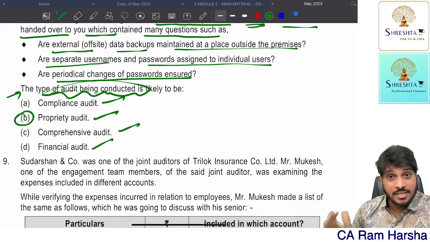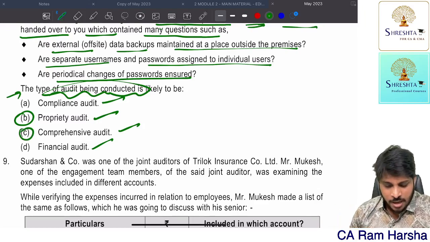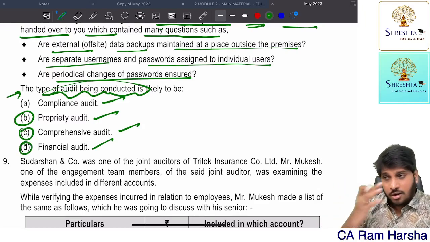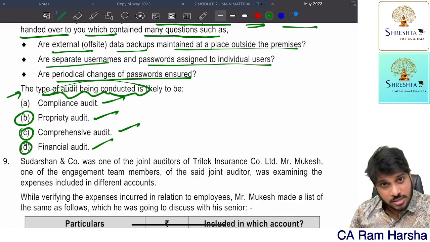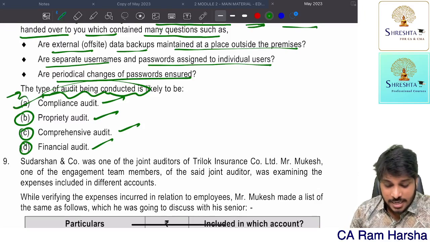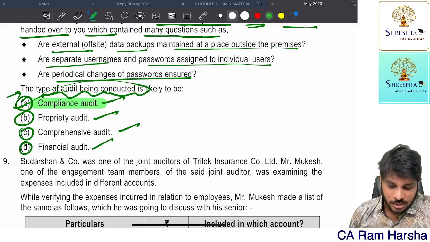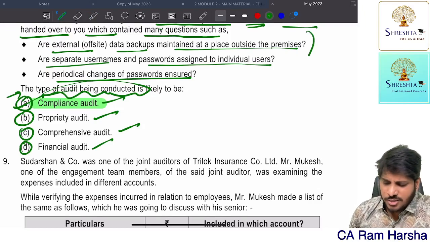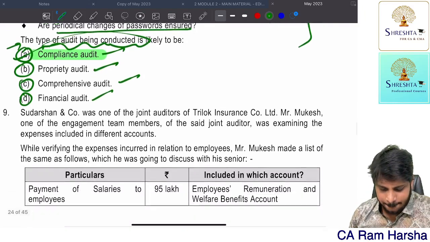Propriety means looking at the reasonableness of the expenditure. Comprehensive means where we cover everything, financial, non-financial, everything. Financial audit means, of course, we do books of accounts audit. We do whether procurements or controls are reasonable, all that. Compliance. The answer is actually compliance audit, the right answer. This example is also given in the PSC audit, in the ICA book.